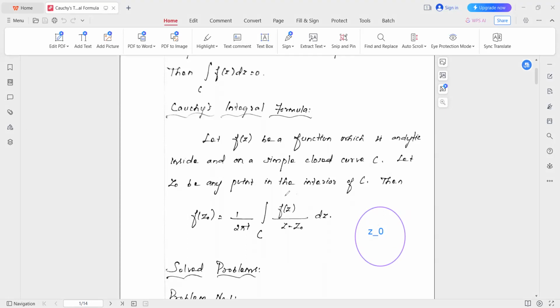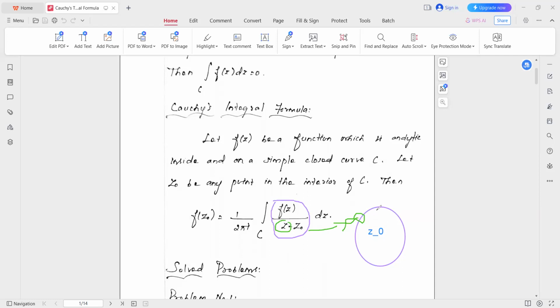Now look at this function, f(z) by z minus z naught. When you substitute the value z naught in this place, what will happen? Clearly, this tends to infinity, which means analyticity fails at this point. Moreover, this point lies inside the simple closed curve.